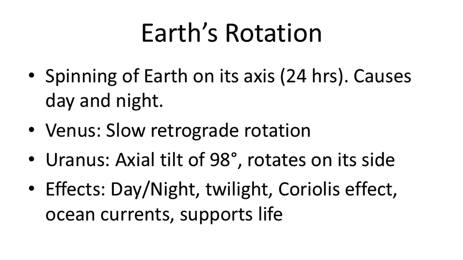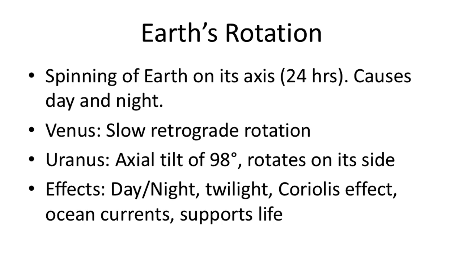Earth's rotation and its effects. The Earth rotates from west to east, completing one full rotation in approximately 24 hours. This rotation is responsible for the regular occurrence of day and night. As Earth spins, the side facing the Sun experiences daylight while the opposite side experiences night. This rotation not only governs time but also significantly influences natural phenomena such as twilight, wind patterns, and ocean currents.